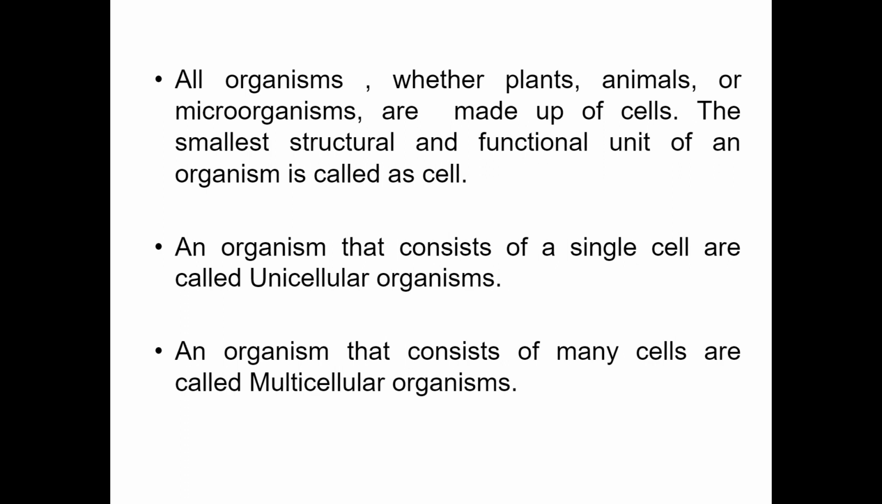All organisms, whether plants, animals, or microorganisms, are made up of cells. A cell is the smallest structural and functional unit of an organism. We can compare cells to the bricks of a wall. As bricks are building blocks to make a wall, cells are building blocks to form an organism. Based on number of cells, organisms can be divided into two types, unicellular and multicellular organisms. An organism that consists of a single cell is called a unicellular organism, for example, protozoa and bacteria. An organism that consists of many cells is called a multicellular organism, for example, plants and animals.